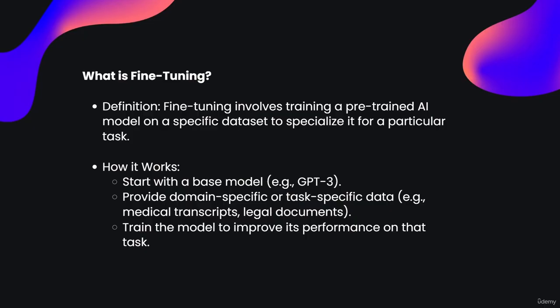After that it goes on to 3.5, 4, 4o, like that. After training with data in real time, it goes to different versions of models. So a pre-trained model means it is already trained on a large amount of data, but at the foundational level. Fine tuning involves training a pre-trained AI model on a specific dataset to specialize it for a particular task.